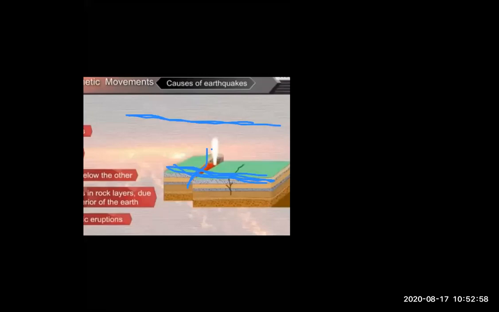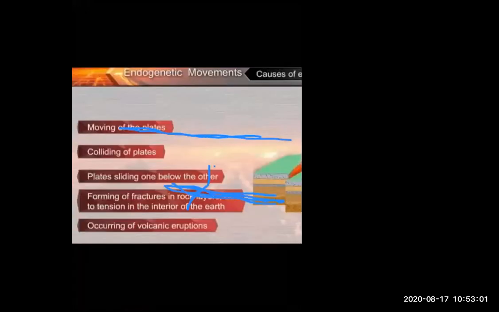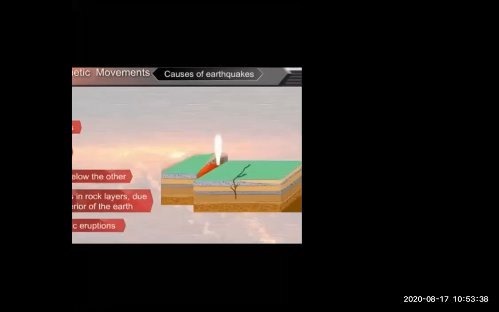After that, the second one is colliding of the plates. Now what is meant by colliding? Colliding means whenever the two lands exert their force on each other, or whenever the two plates exert force on each other, it is called colliding. And because of colliding of the plates, earthquakes happen.